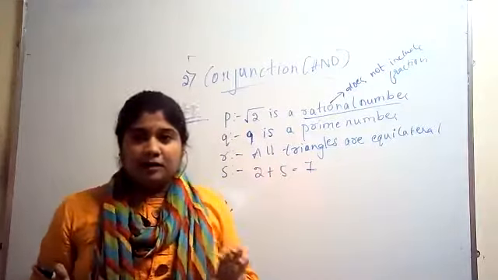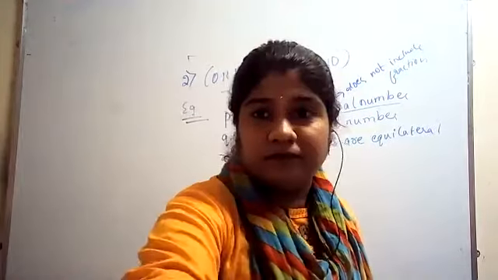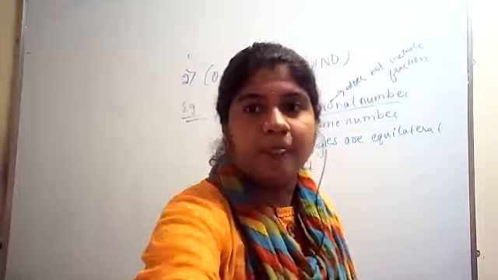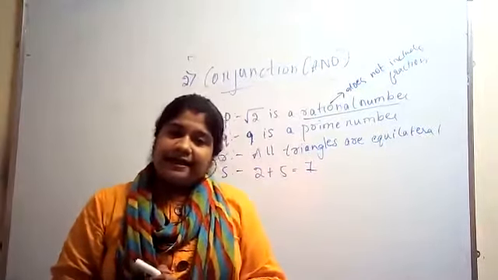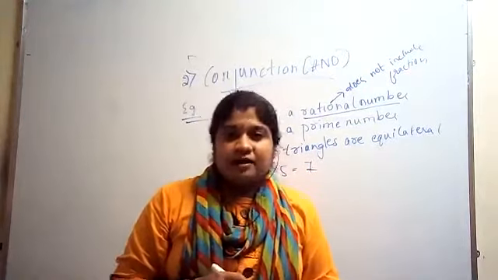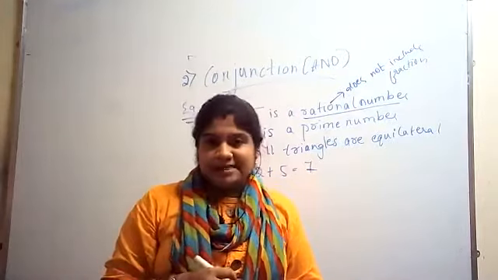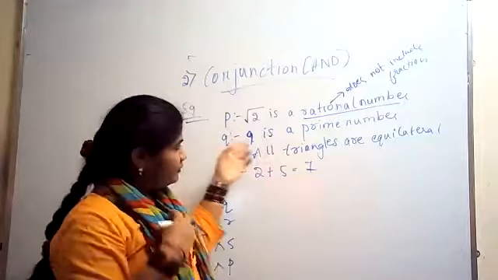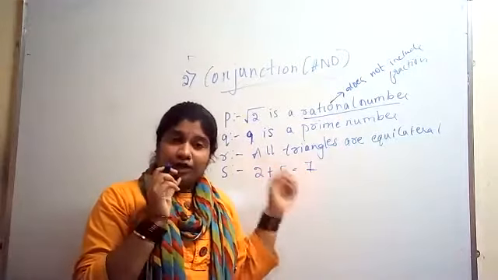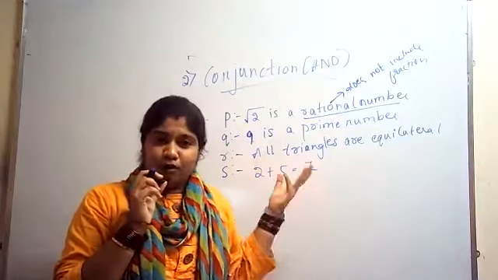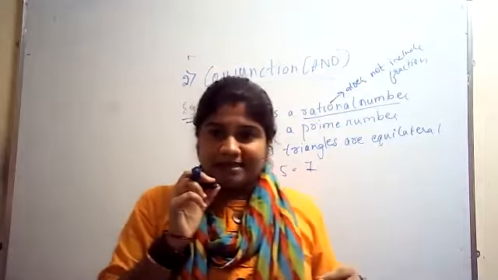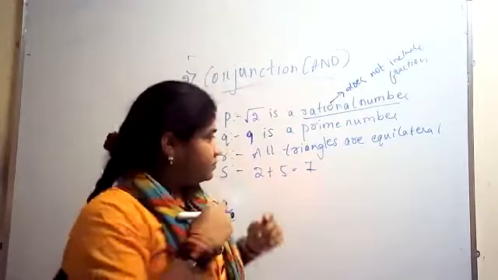For example, they will ask in an exam, define conjunction, explain with an example. In the textbook they have given this example, whereas you can take an example of your own.